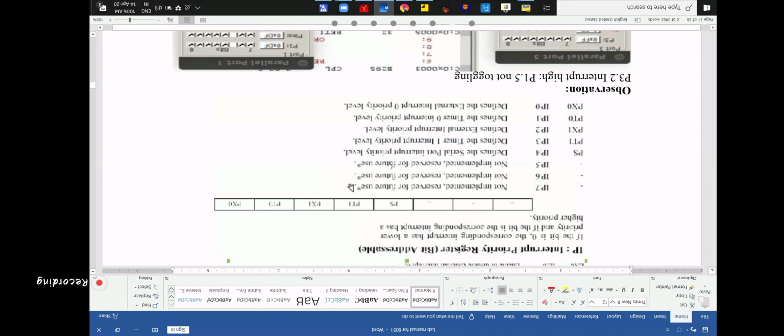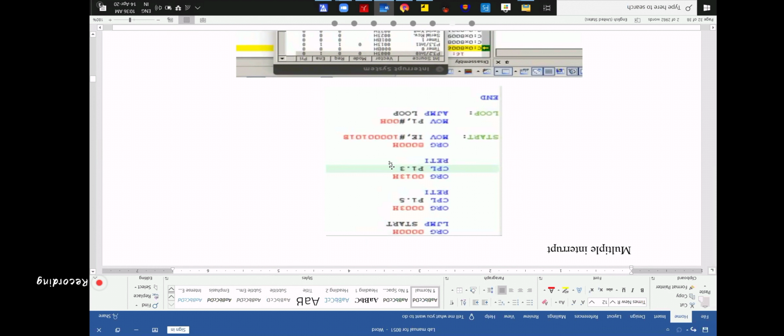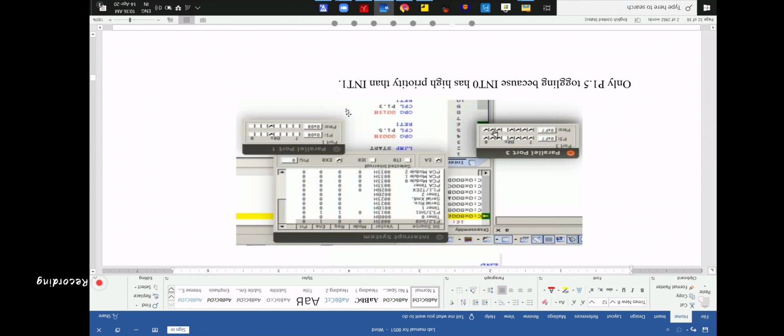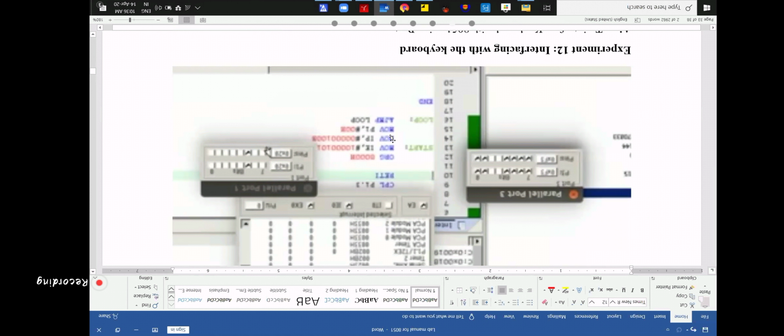Now, before I end, P1.5. So I think we did this one, P3.2. What about if there are multiple interrupts? For example, let's say IE 101, then IP 1000.